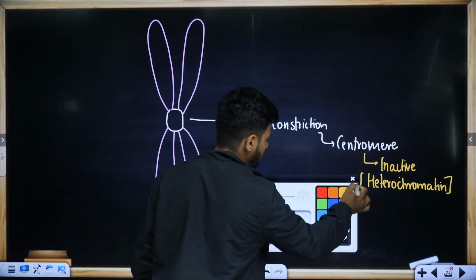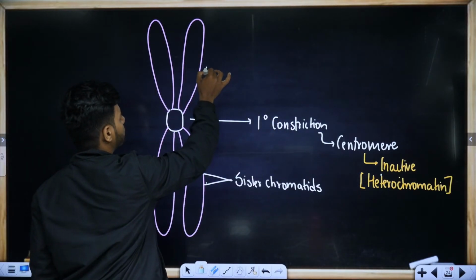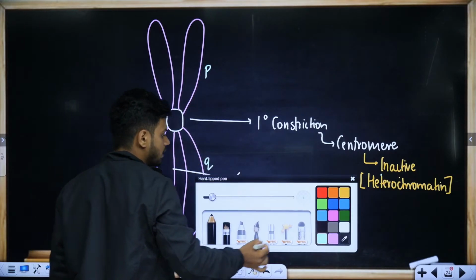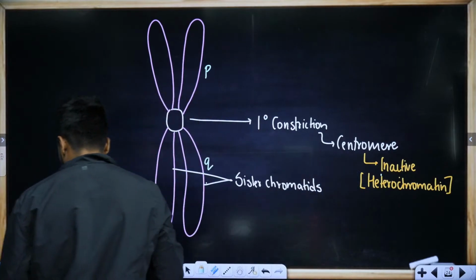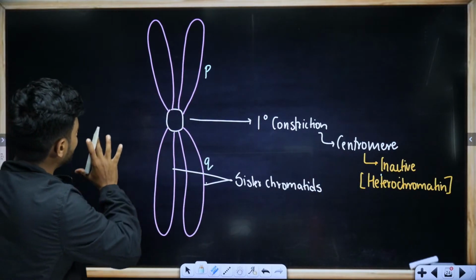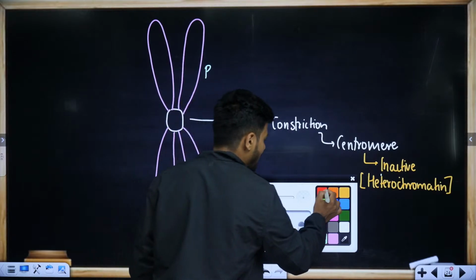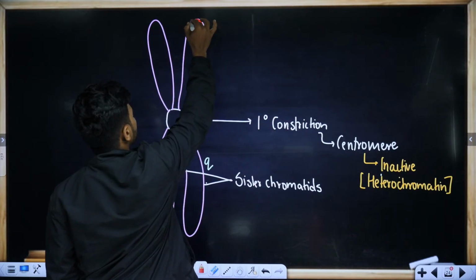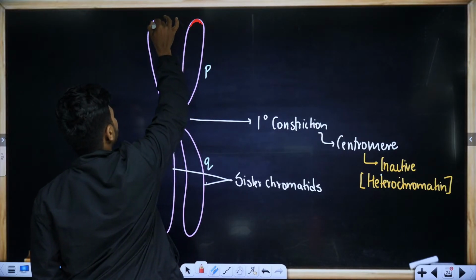Here, extra information. This is called the P arm. This is called the Q arm. Just remember that: P arm as well as the Q arm. Now the end points. The end points of the chromosomes or the chromatids. Can you see?